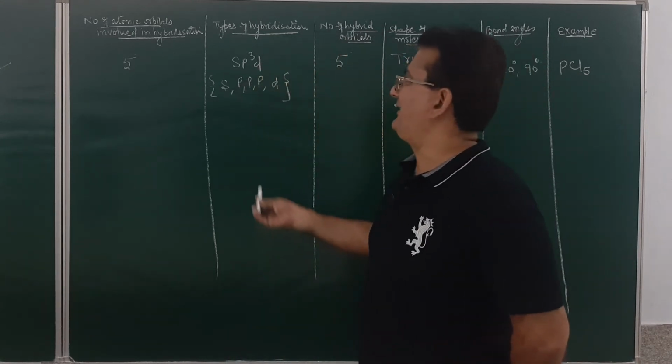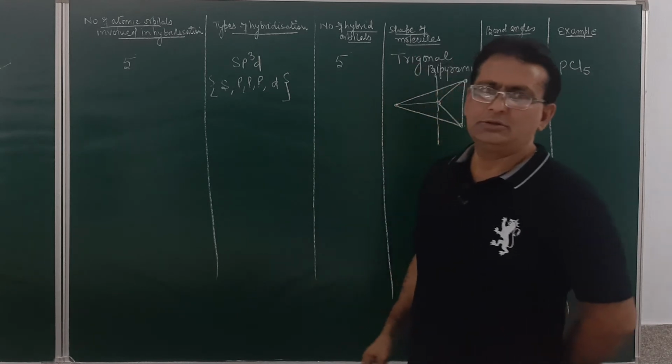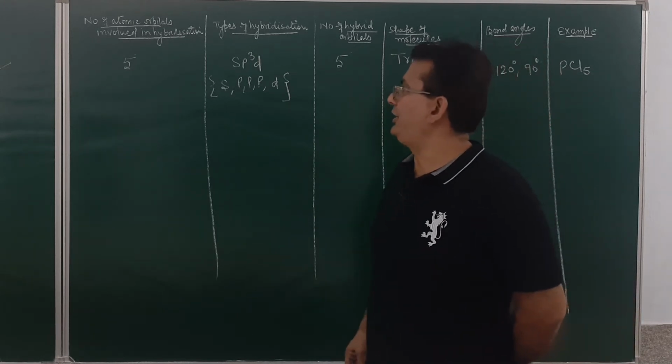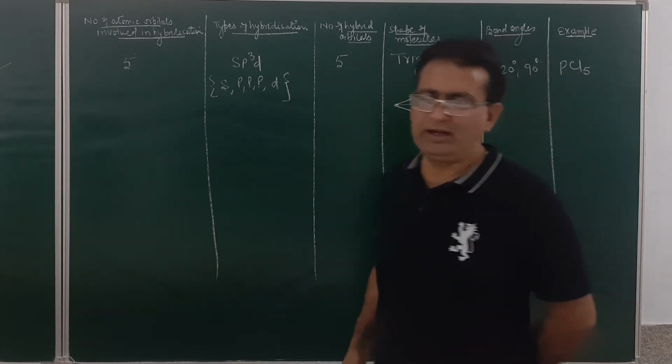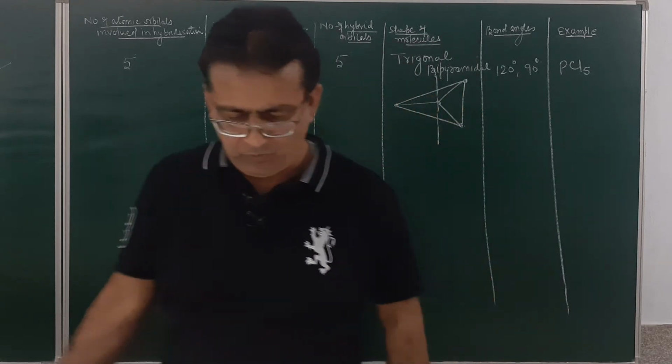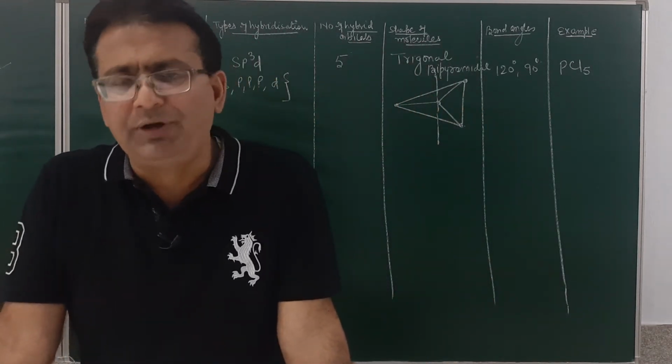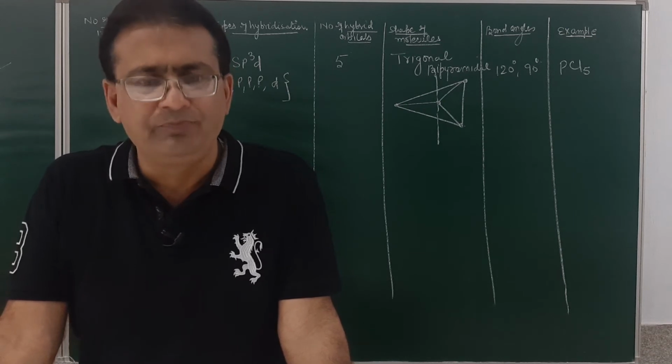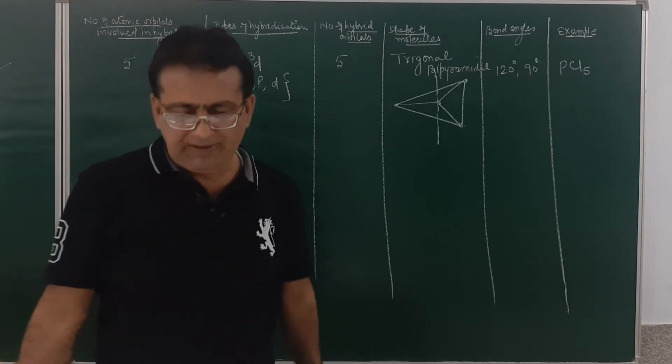Here the participation will be of 1 s, 3 half-filled p atomic orbitals and 1 d atomic orbital. Now many a time the question may be asked to you, which of the d orbitals will be participating over here.